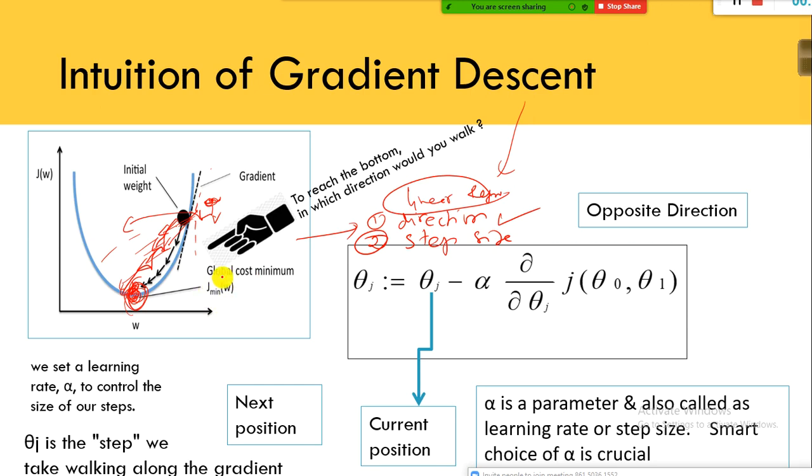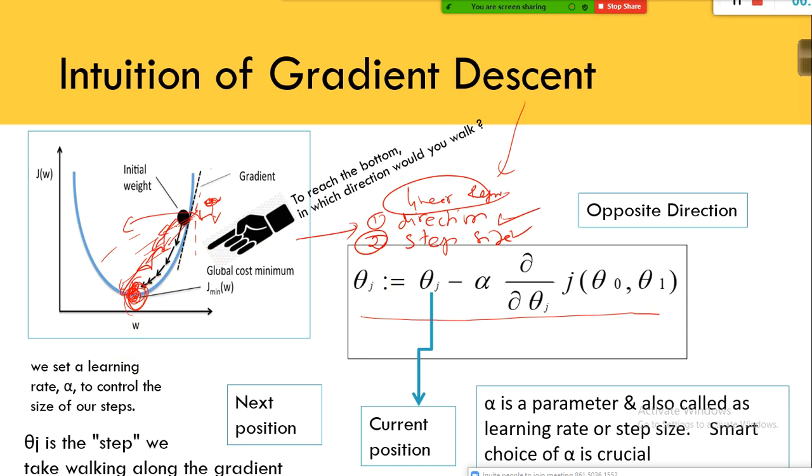Am I correct? If you know the direction and if you know the size of each step, then you can reach this place. There is every possibility that you can reach this place. If you look at this very closely, as you keep descending, your step size is also reduced. Right? So that's what the equation says here.